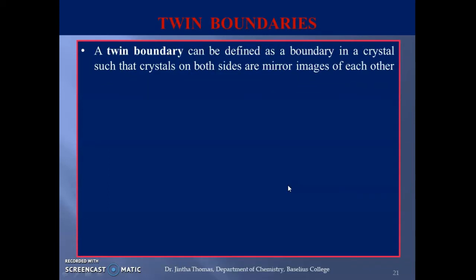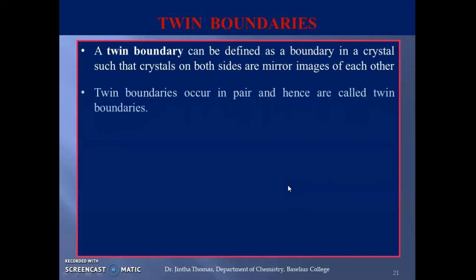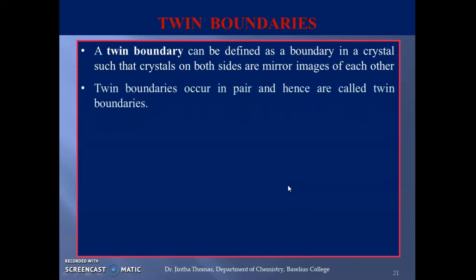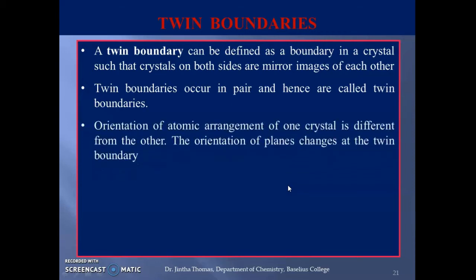So we can conclude a twin boundary can be defined as a boundary in a crystal such that crystals on both sides are mirror images of each other. Twin boundaries occur in pair and hence are called twin boundaries.